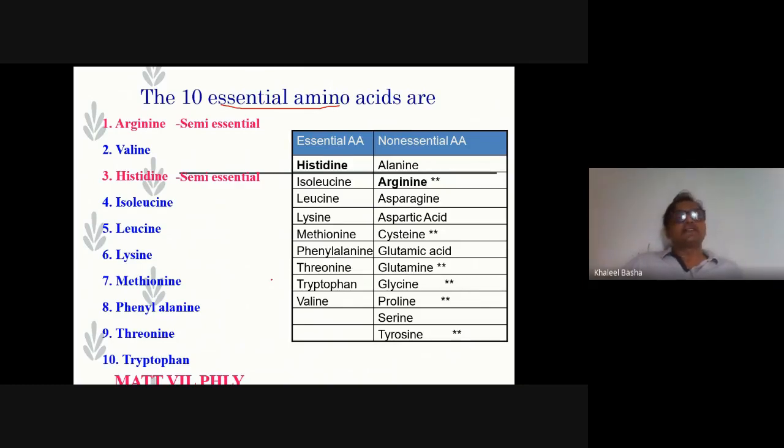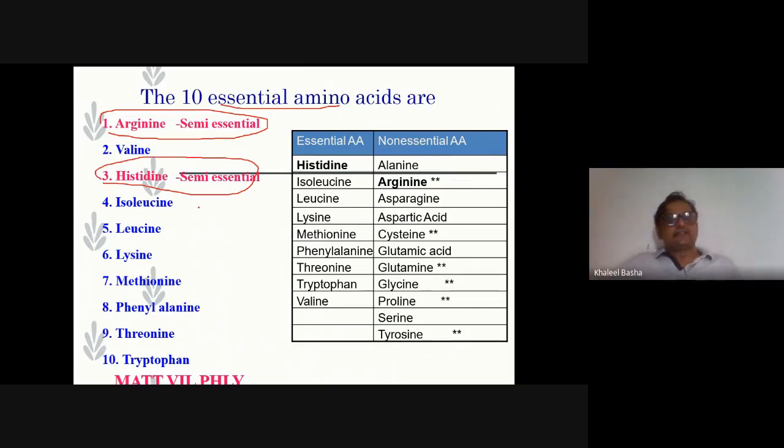From the 10 amino acids, two more amino acids I have shown in color. These two amino acids are semi-essential amino acids: arginine and histidine. What do we mean by semi-essential amino acids? Semi-essential means they are needed up to the age of children. Up to the children or infant stage, these two amino acids are needed.